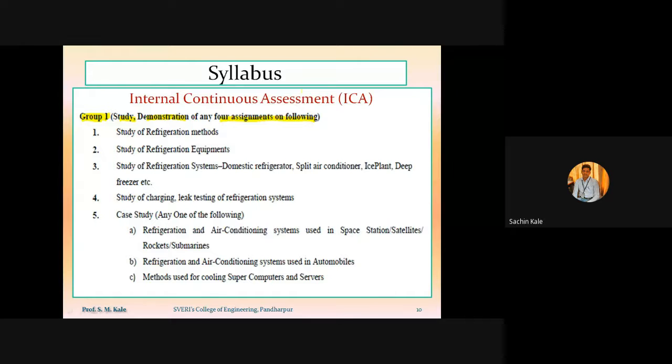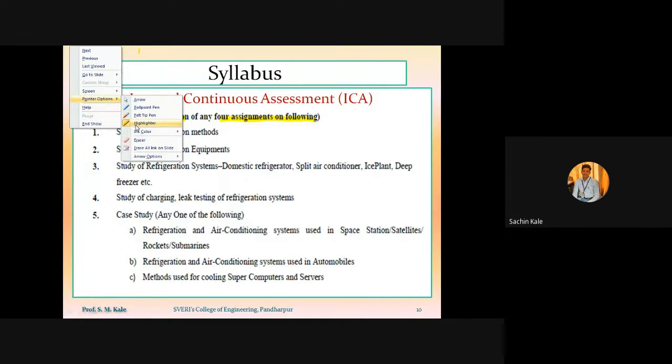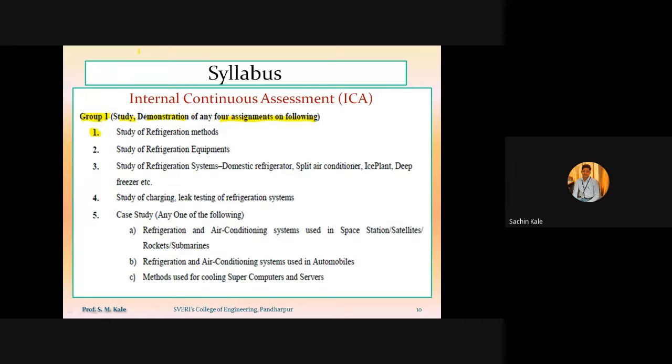In group 1, the study type of experiment, we have to study any 4 assignments. The first assignment is related to study of refrigeration methods. There are basically 8 to 10 methods by which we can produce the refrigeration effect. All those refrigeration methods we have to study under this first practical.